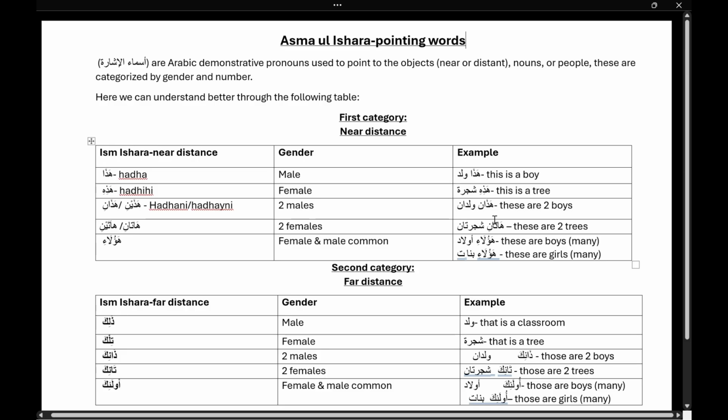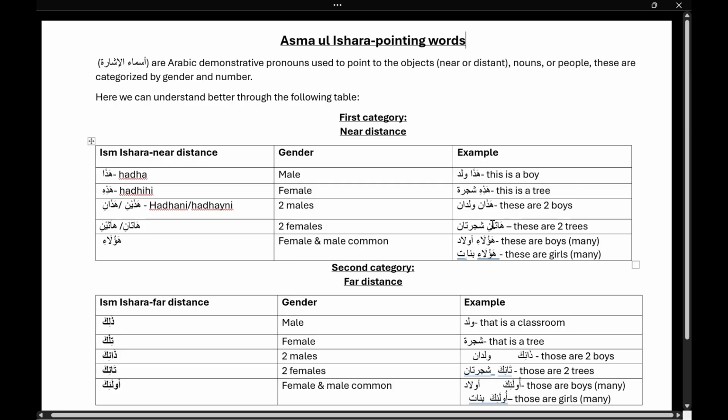Now we will see for two males, we have to use Hazani or Hazaini. Hazani is in the normal marfu halat and Hazaini is in the mansub halat. But usually you will see Hazani, and with this alif noon you will understand that we are talking about two males. For example, we have to say Hazani waladan. These are two boys. So we will use Hazani over here.